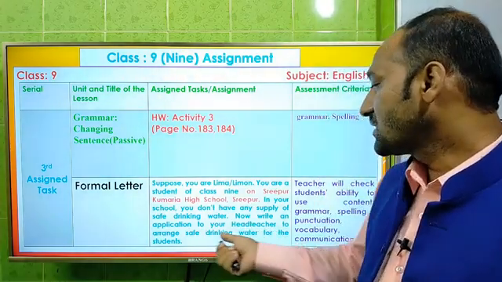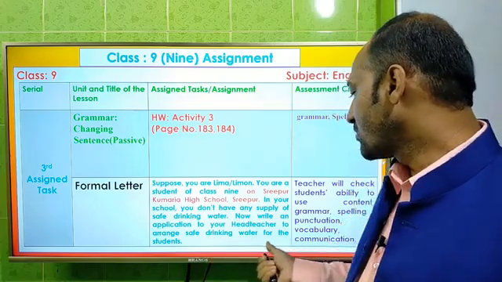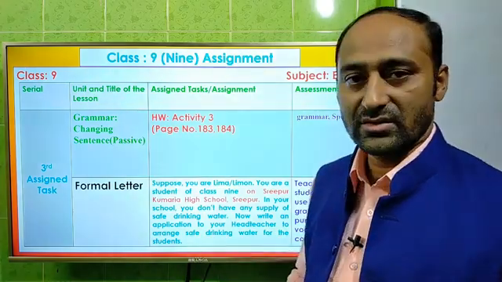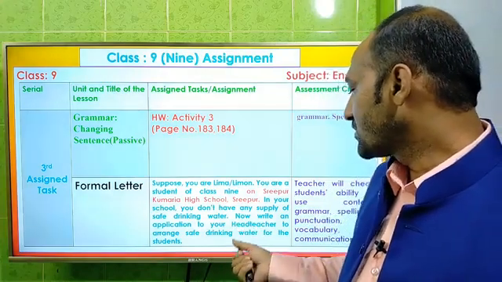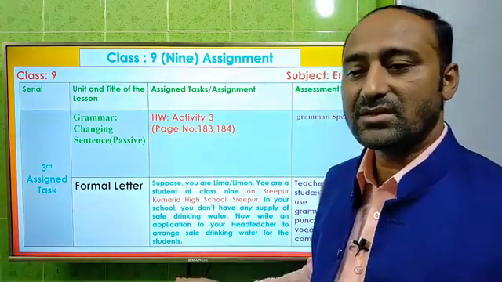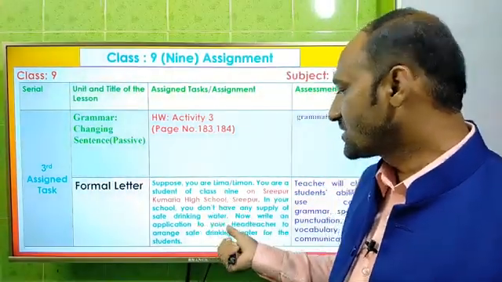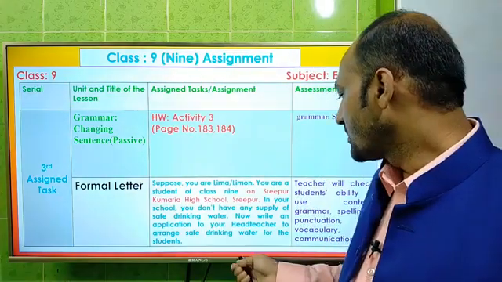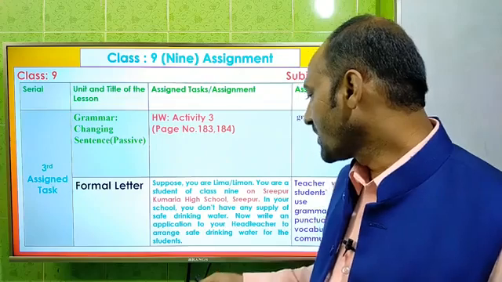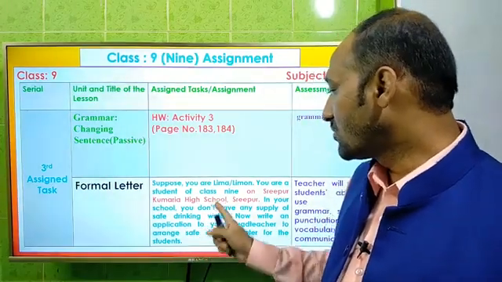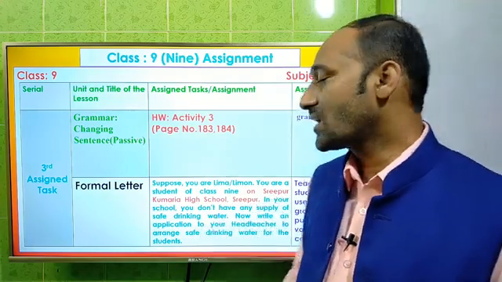There is no supply of safe drinking water. Now, write an application to your head teacher to arrange safe drinking water for the students. Okay, then you have to write an application to the head teacher. That means headmaster or principal. As it has been identified as head teacher, you will use head teacher. That means we have to write an application according to the instruction. You will be Limi or Limon, and you are a student of Sripur Kumaria High School, Sripur.